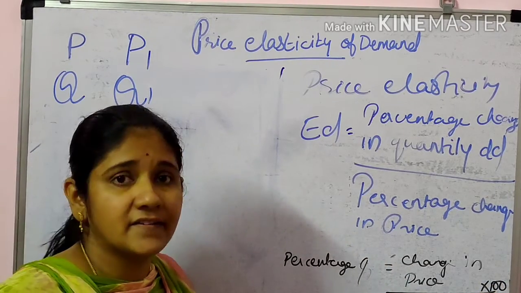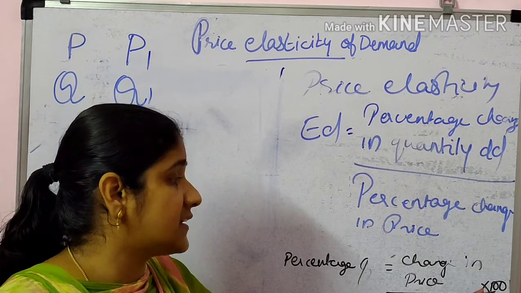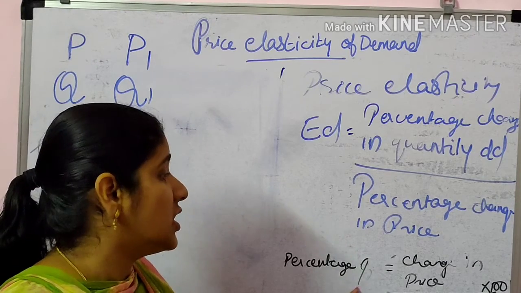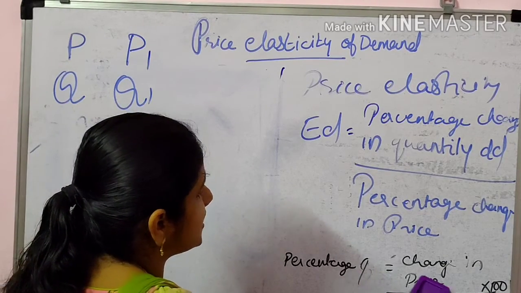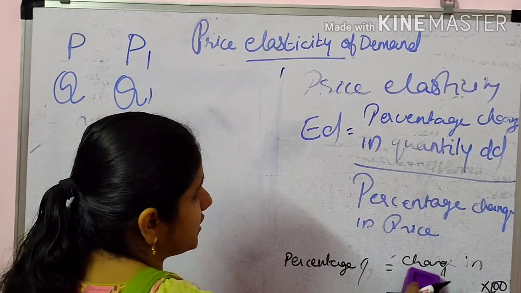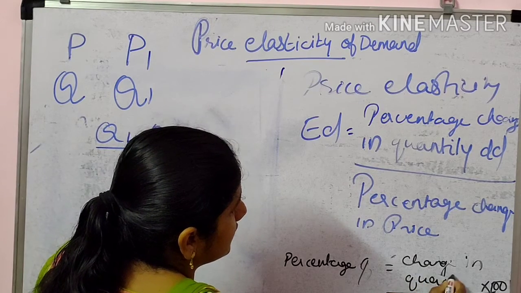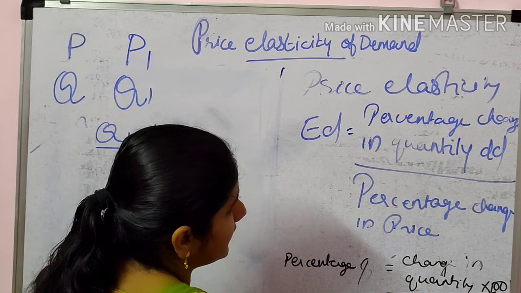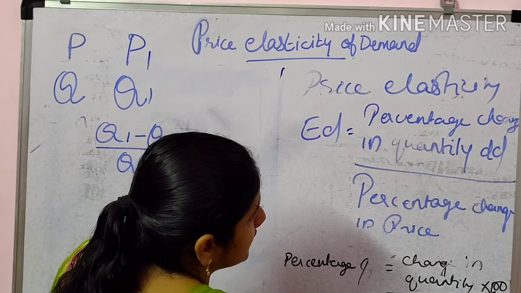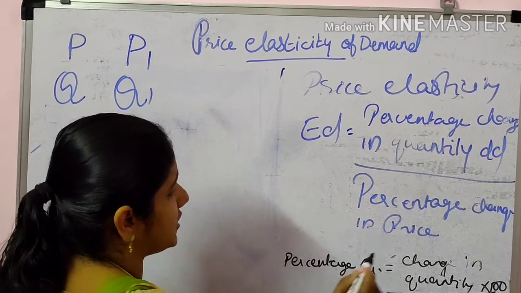Students, change in price upon initial price multiplied by 100 is the percentage change in price. Here, for quantity, we write the change in quantity divided by the initial quantity. This is the percentage change in quantity.